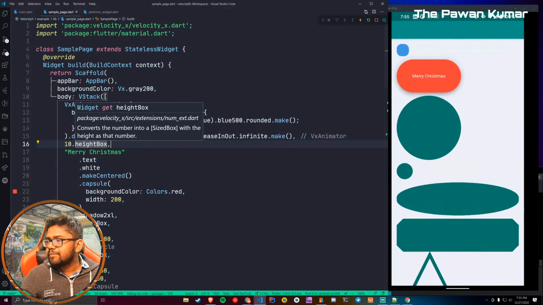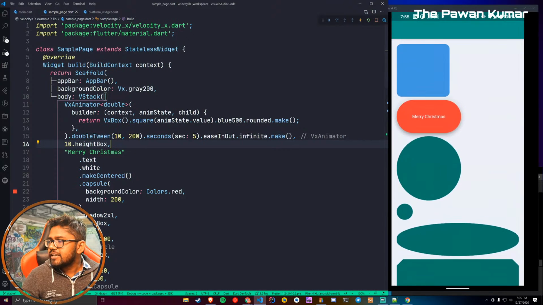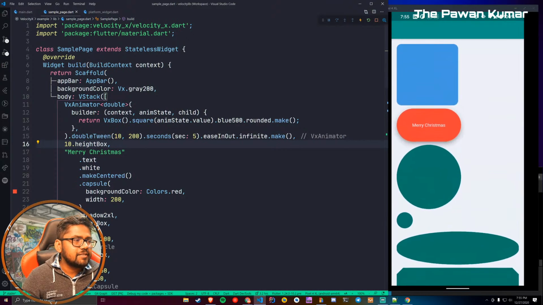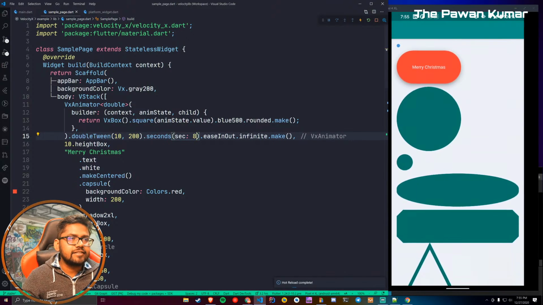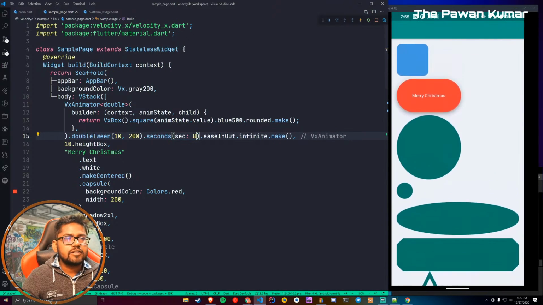Someone is saying that it is very slow. Okay, let's make it a little faster. I'll just change 5 seconds to 8 seconds this time, and now it is faster.